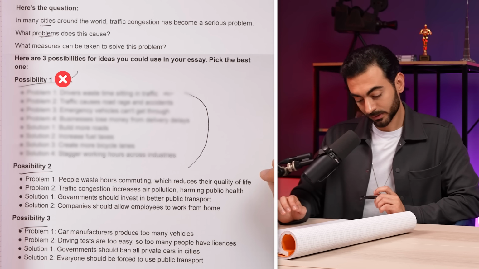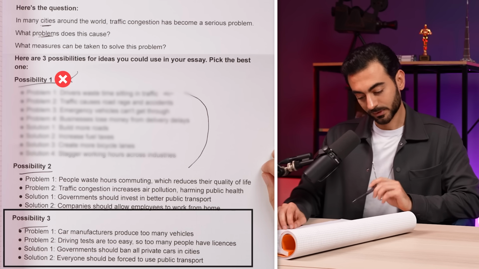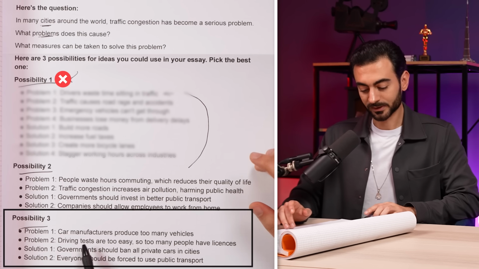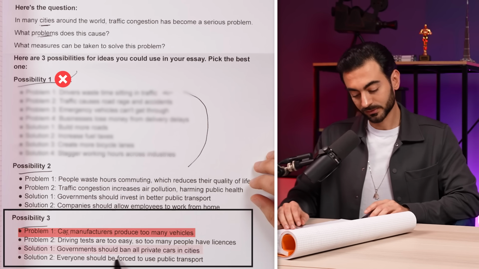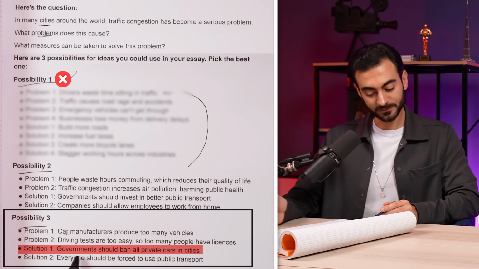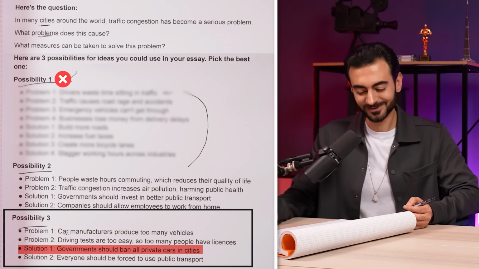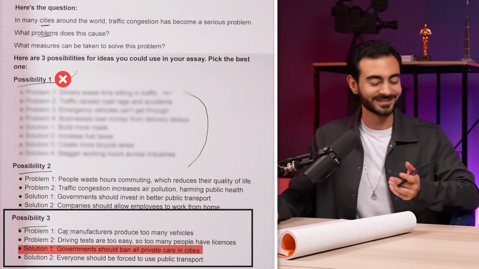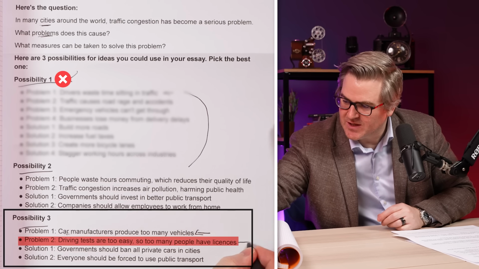I think this one is also wrong. Why? Because it doesn't make sense, like the car manufacturers are producing too many vehicles. And also, it doesn't make sense for the governments to ban all private cars in cities. How are people going to commute? Yeah. So this is a cause. This is a cause.